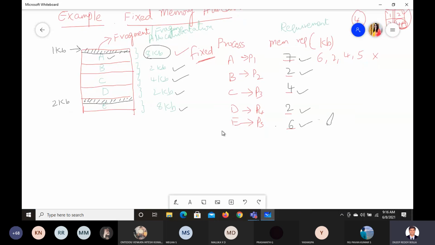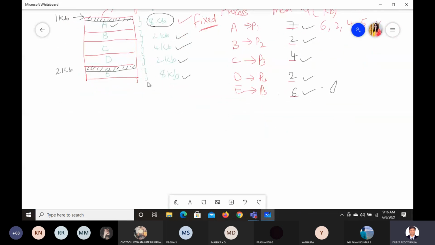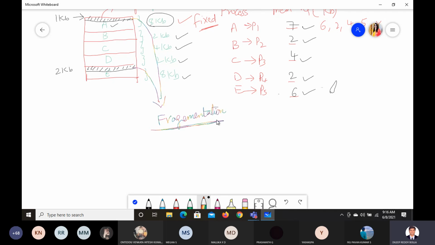So in this process, what are we getting? We are having a problem called fragmentation. This portion you see here is getting wasted. This corresponding portion here and this corresponding portion here, these two are fragmented or wasted. So this is called fragmentation. Now how to overcome this memory fragmentation problem is one of the challenges for us. In case of fixed, we have a problem with memory fragmentation.